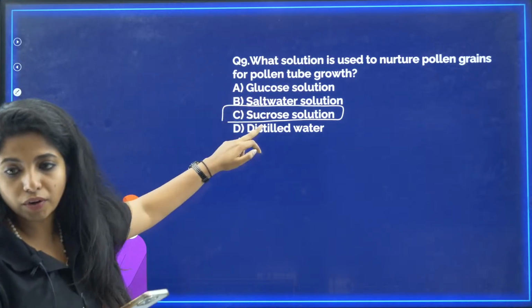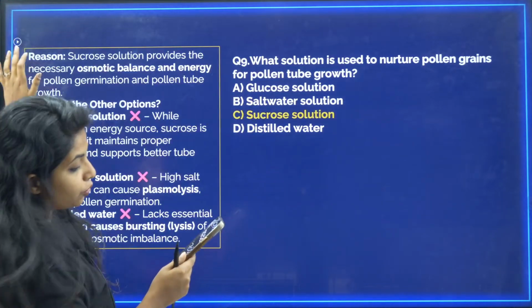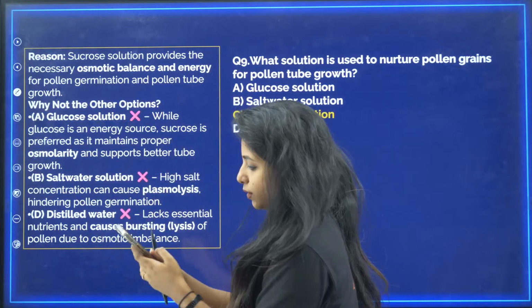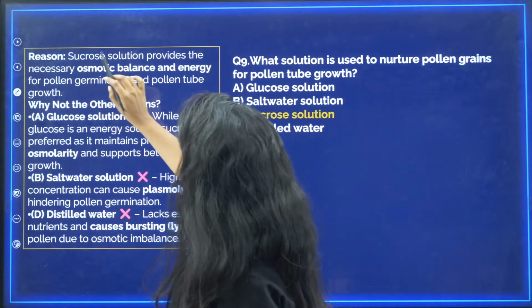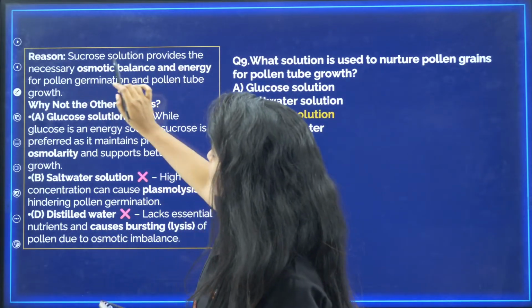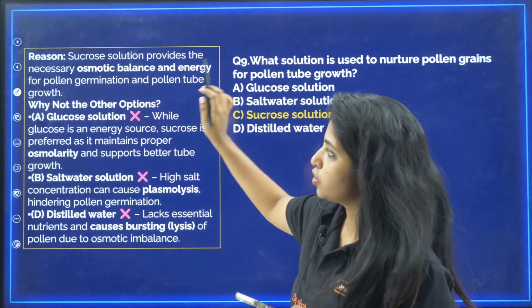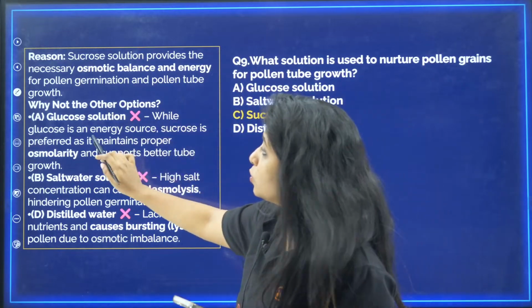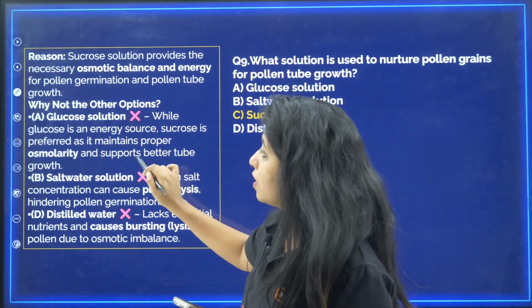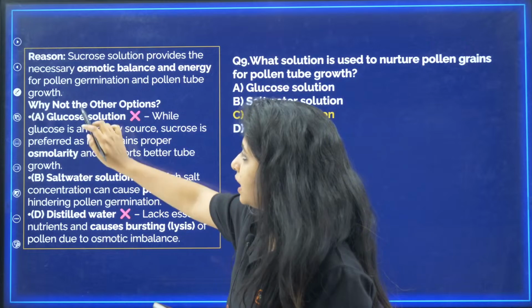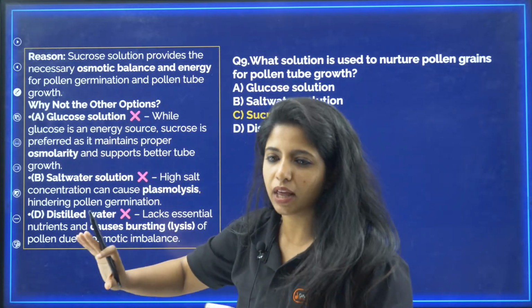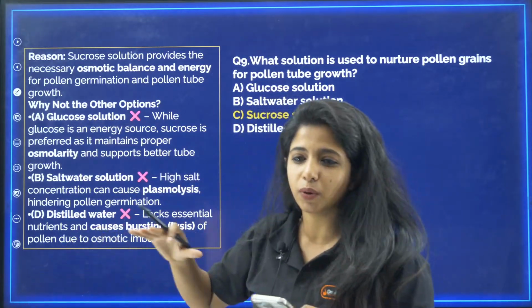Glucose is not, salt water is not, even distilled water is not. If you are worried about what is the reason for that, the reason is sucrose solution provides necessary osmotic balance and energy for pollen germination. Why not glucose? Glucose is an energy source, but sucrose is preferred because it maintains osmolarity. In the case of glucose, it does not maintain osmolarity. There can be problems, water can be moving out and things like that.